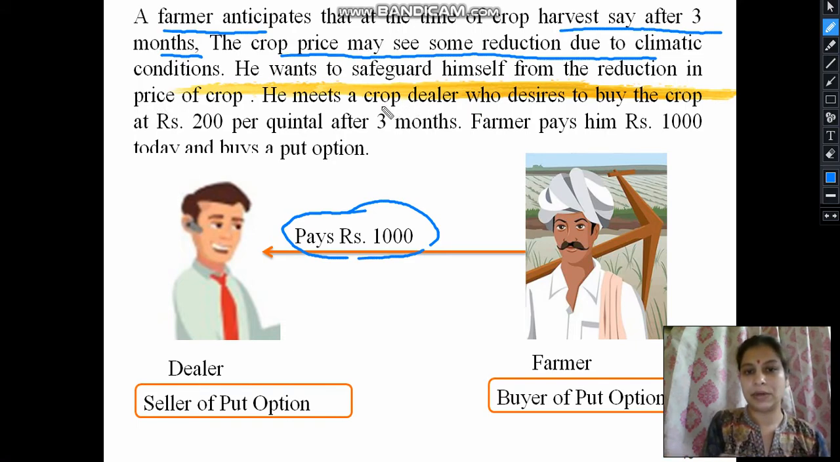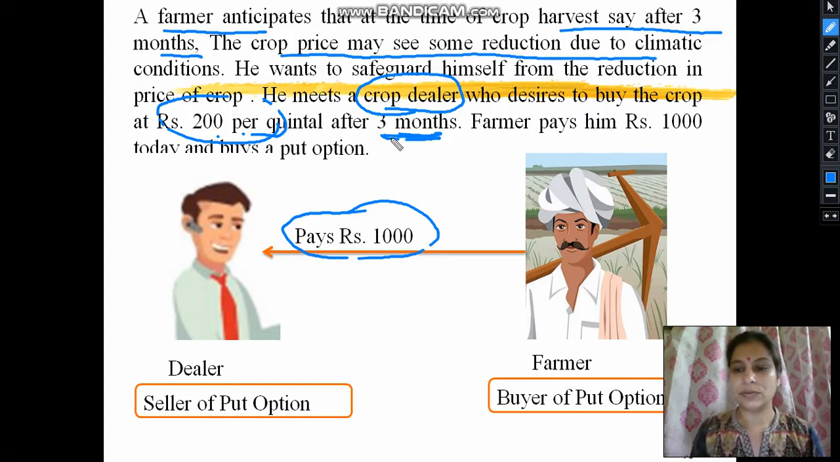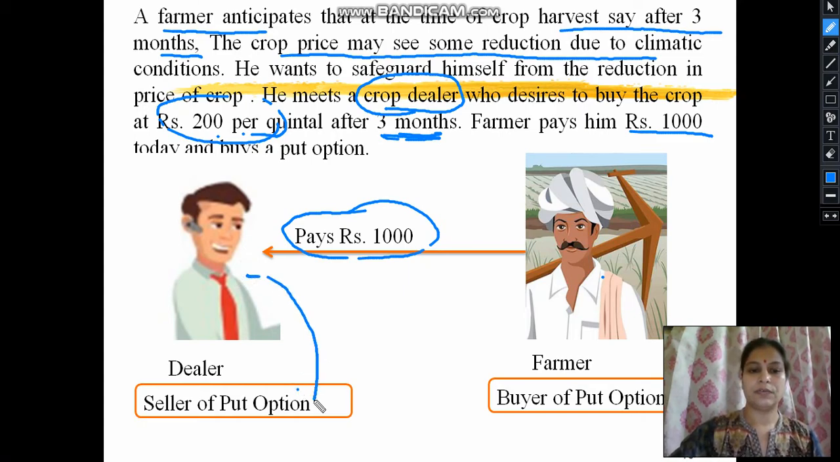He meets another party who is crop dealer, and he is ready to enter into the contract at a price of rupees 200 per quintal, and the contract is to be executed after 3 months. And for this, today farmer pays rupees 1000. So this arrangement is known as put option, where farmer is the buyer of right to sell, that is buyer of put option, and dealer is the seller of put option, that is he is selling the right to sell to the farmer.